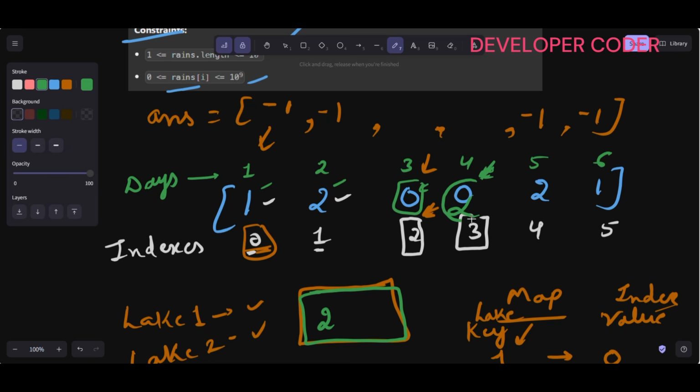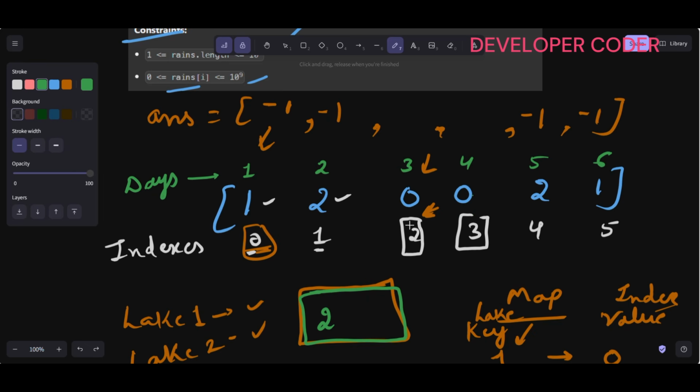So when I reach here, I want my lake 2 to be empty. I don't want any flood in my area. This is my first thought. So after lake 2 has water, when I added the water in lake 2, if there is any dry day after that, let's use that dry day. That is the purpose, and that is why I'm creating one TreeSet here.